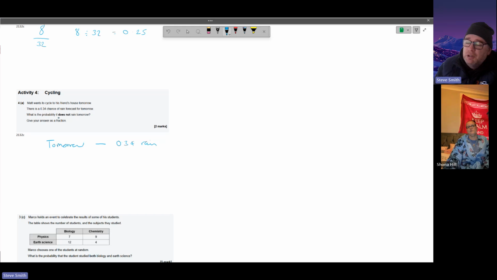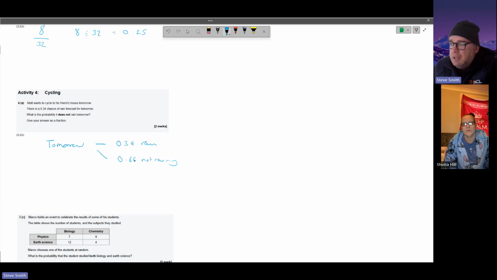So the chance of it not raining is basically 0.66 of it not raining. It's just the opposite number that makes up to 100. Probabilities always have to equal 1, or as I look at it, it's been 100%. Tomorrow's definitely 100% going to happen. It's 34% chance of rain, so I've got 66% chance of it not raining.